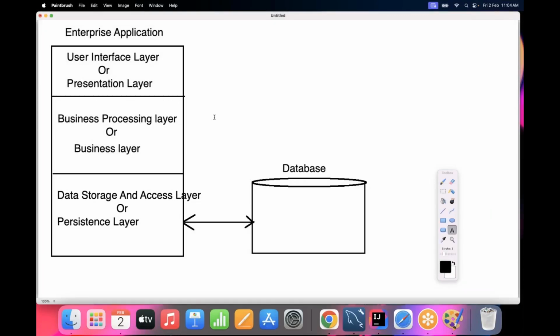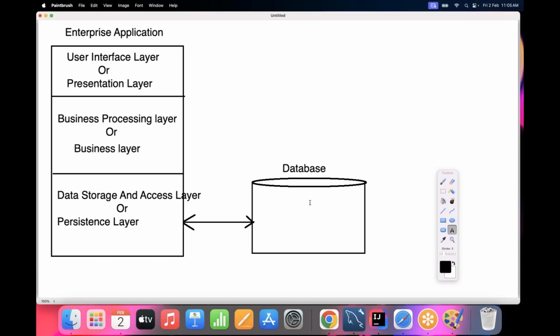Anything else? All of you are following these points, no? Right, now tell me, in enterprise application architecture, inside this enterprise application, how many layers are available overall? Three layers are available. First one is the user interface layer or presentation layer. Second one is the business processing layer or business layer. Third one is the data storage and access layer or persistence layer.